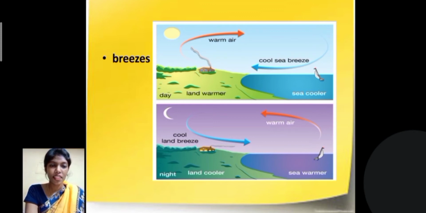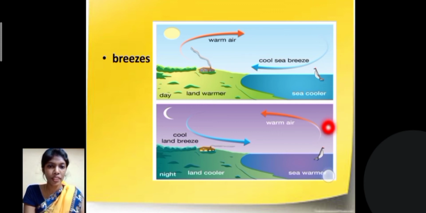Let us see the second example for convection. There are two types, one is sea breeze and the second one is land breeze. When the warm air and the cold sea breeze get replaced, it is called sea breeze. And during night, the warmer air on the surface of the sea travels to the land side, and the land has cool breeze which is replaced to the sea, and this is called land breeze.